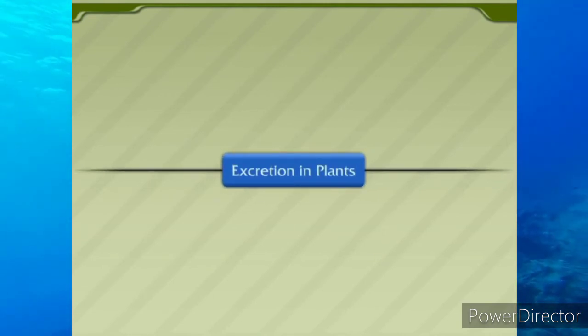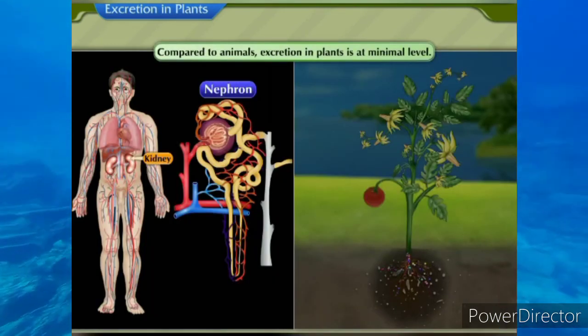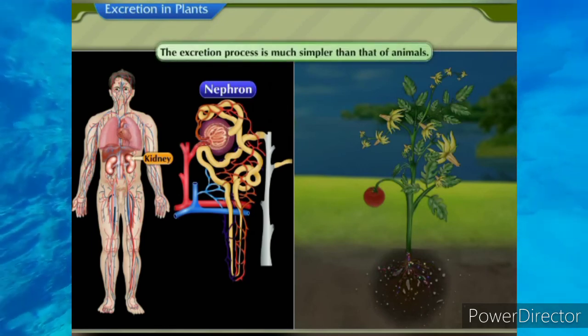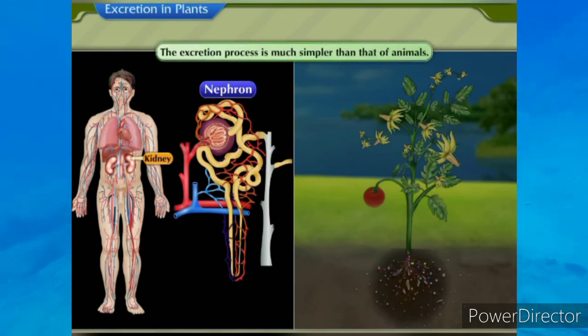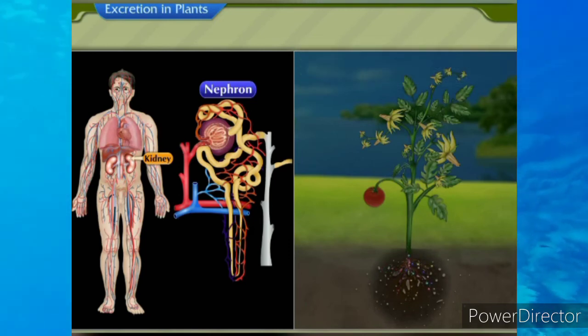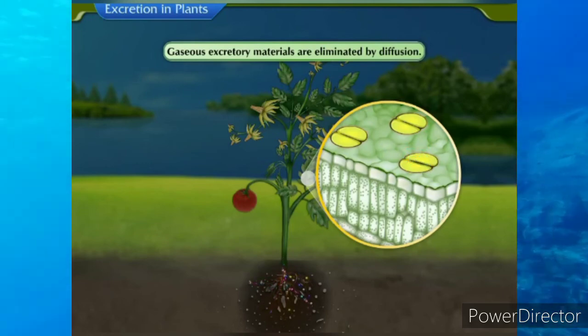Excretion in plants. Compared to animals, excretion in plants is at a minimal level. The excretion process is much simpler than that of animals. In plants, there is no definite excretory system or excretory organ for removal of waste. Gaseous excretory materials are eliminated by diffusion.